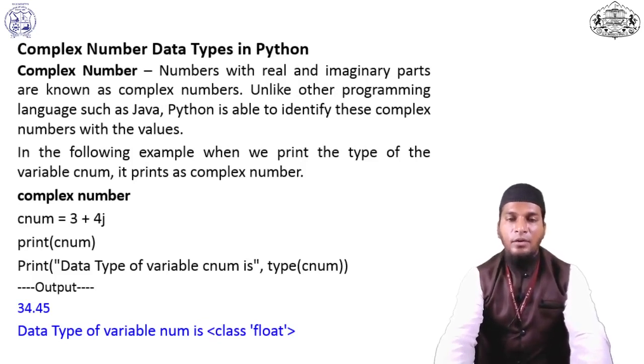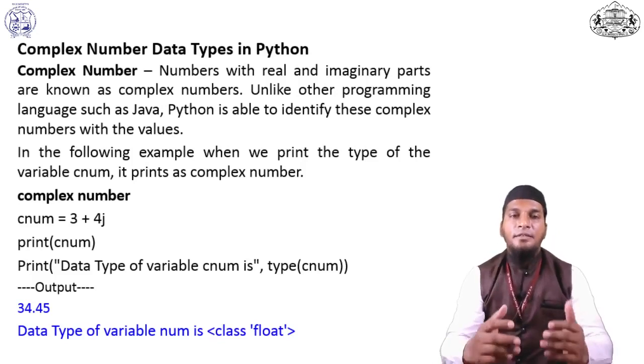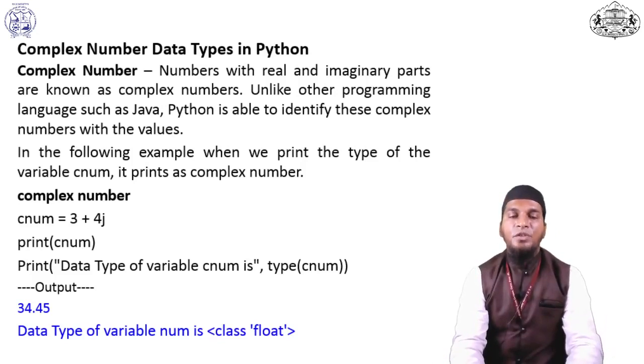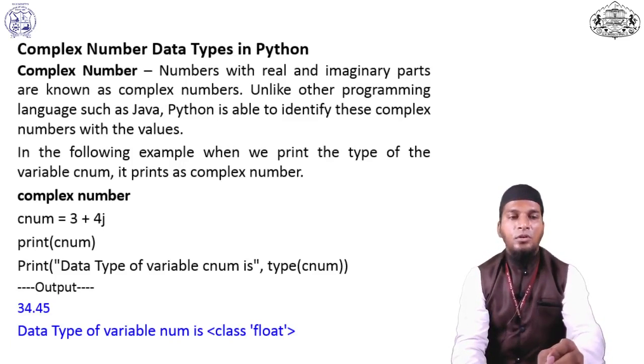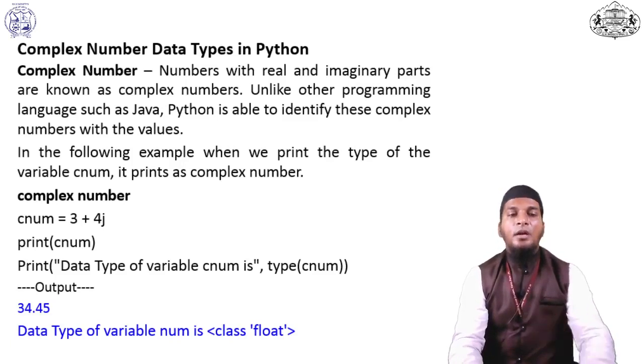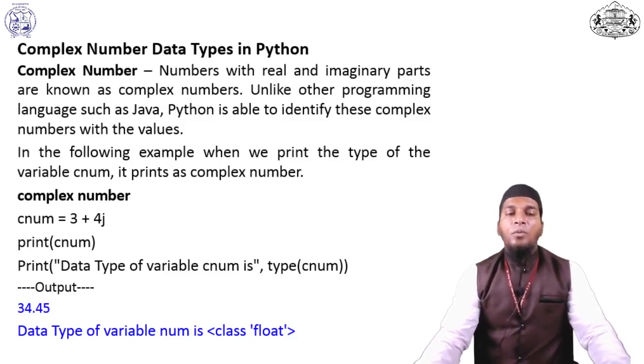When we want to check which data type this is, we have to use the type function and pass the variable name. Here I pass type of cnum, and it will show complex. By mistake I said it would show float.